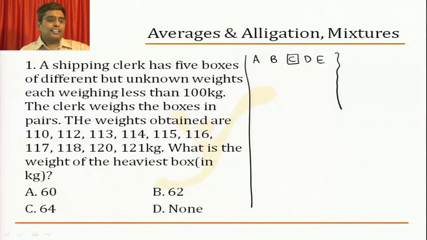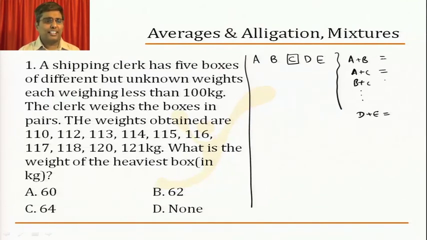Based on this, can we decide what A plus B would be? Because the pairs are A plus B, A plus C, B plus C, C plus D, D plus E and so on. Because 5 boxes are paired 2 at a time, how many pairs will there be? A can be paired with B, C, D or E, 4 times. In total 5C2, 10 pairs will come. For example A plus B, A plus C, B plus C, and so on. The highest weight is D plus E.